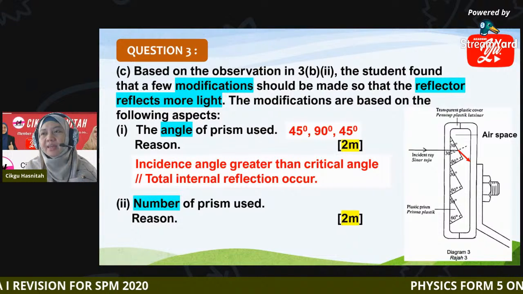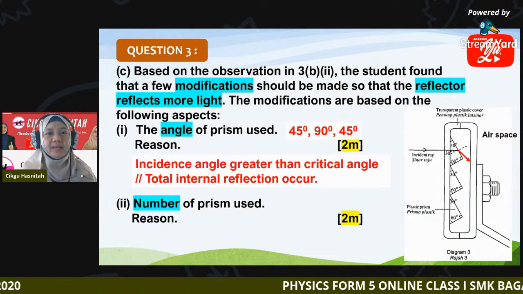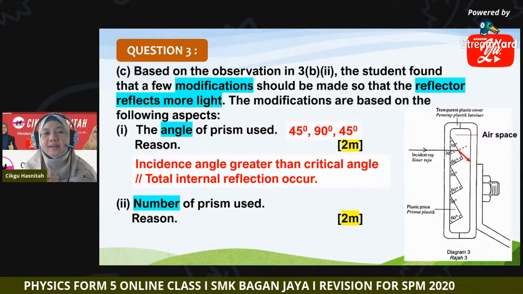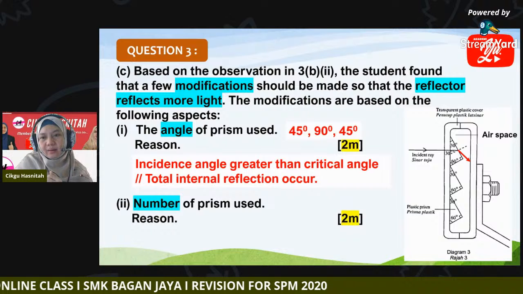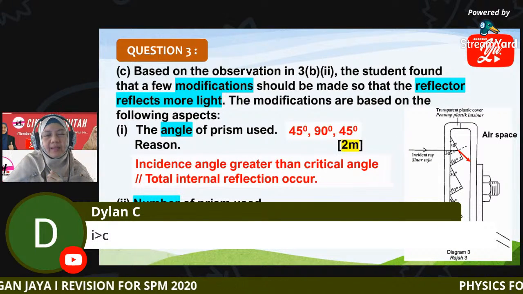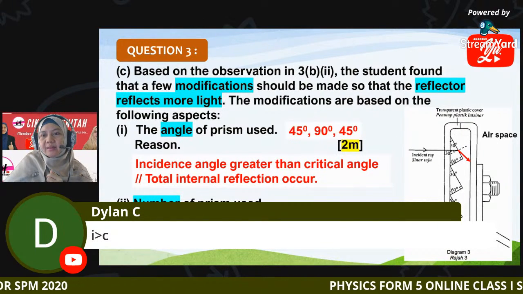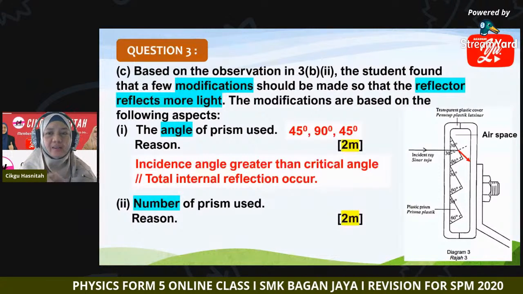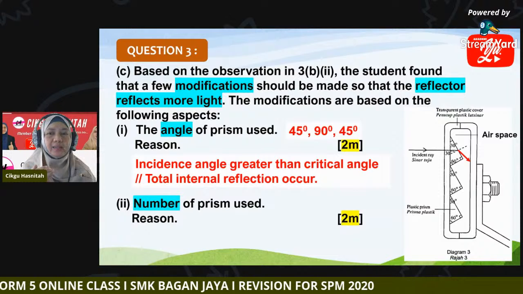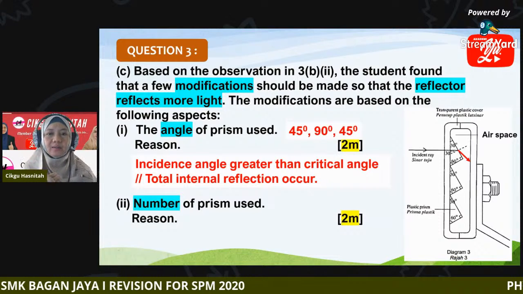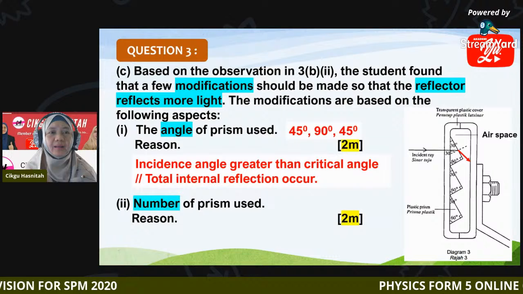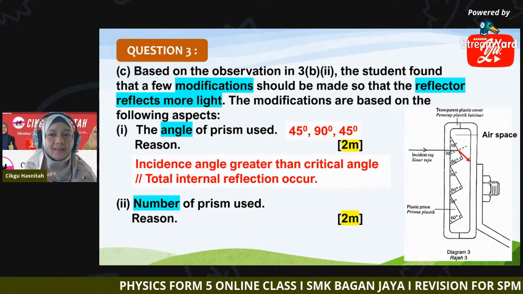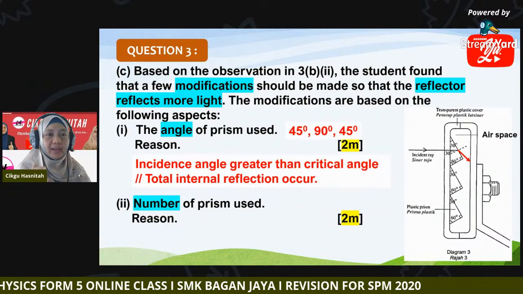Yes, Dylan. Okay, because by this angle 45, 90, 45, the angle of incidence will be greater than the critical angle. I greater than C. Okay, incident angle greater than critical angle. Or total internal reflection means one, it's total internal reflection occur. Okay, not total internal refraction. We don't have total internal refraction, but total internal reflection.